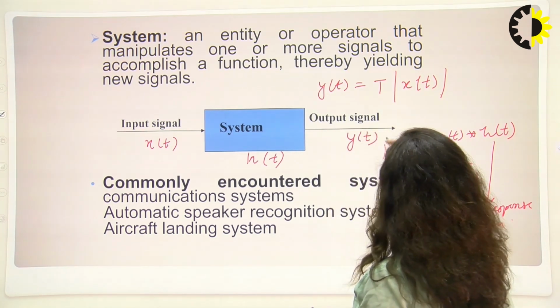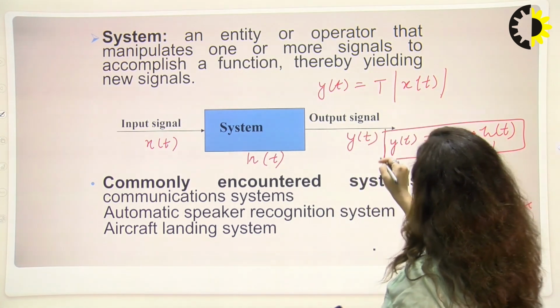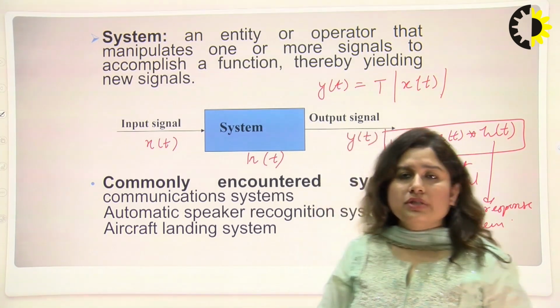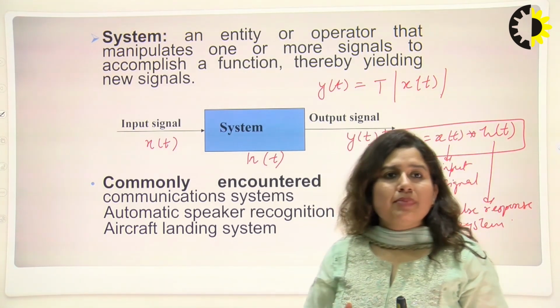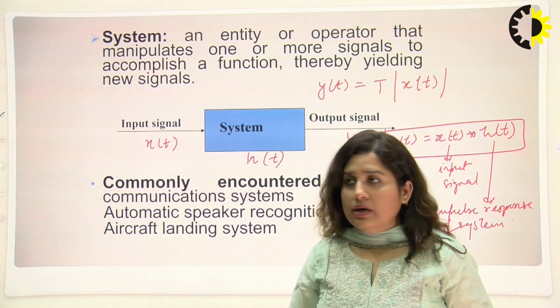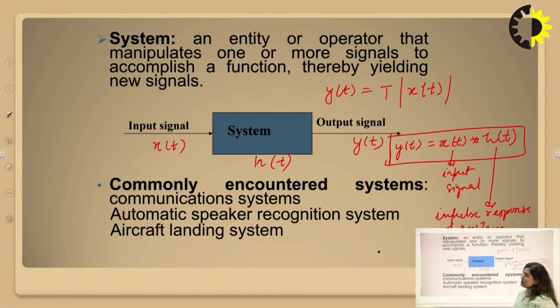So in the time domain, the convolution of the input signal and the system impulse response gives the output of the particular system. So y(t) is x(t) convolution h(t).